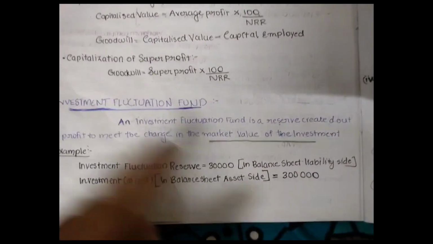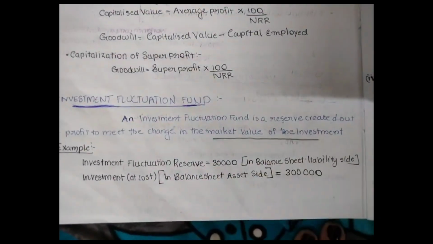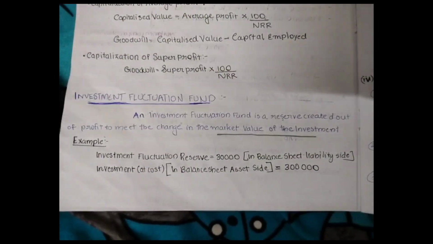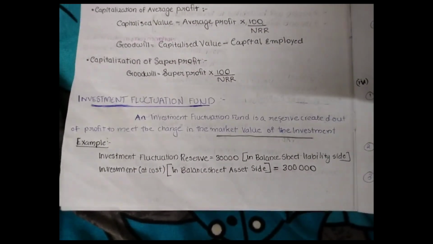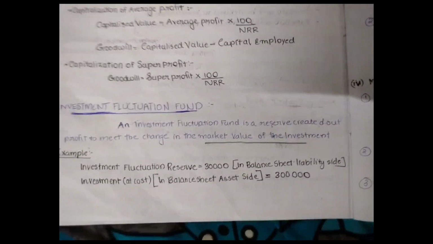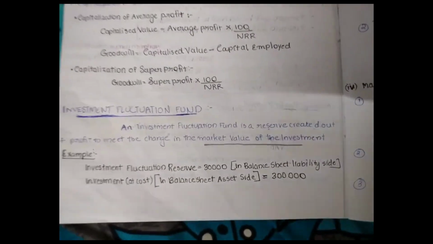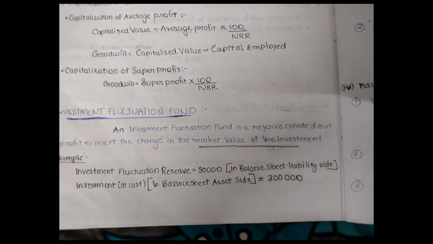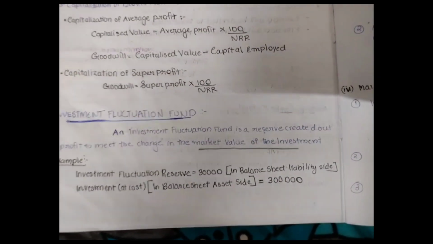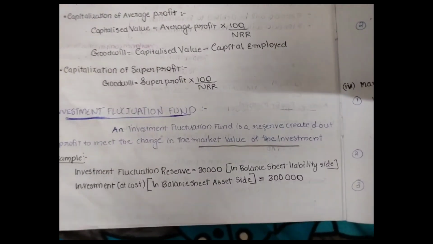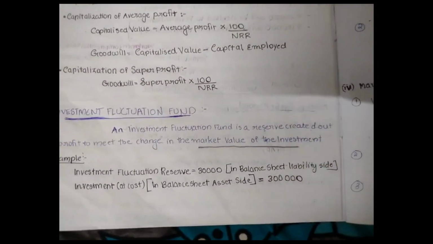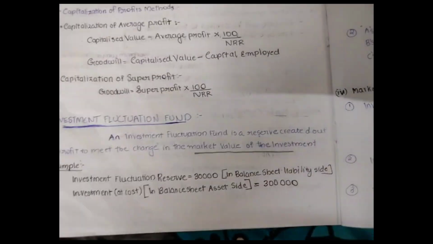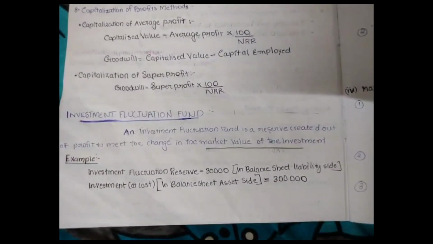So the first thing we are going to see is what an investment fluctuation fund is. An investment fluctuation fund is a reserve created out of profit to meet the change in the market value of investment. For example, if I bought a share from the market for rupees 100, and the next day the value of that share has gone down, then if I sell that share, surely I am going to get a loss, right? So I incurred a loss there.